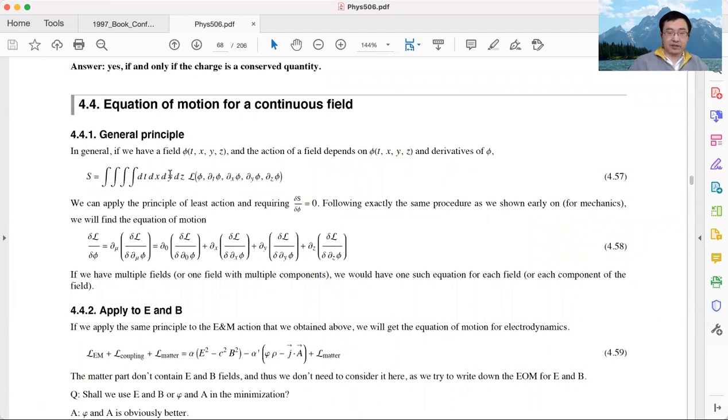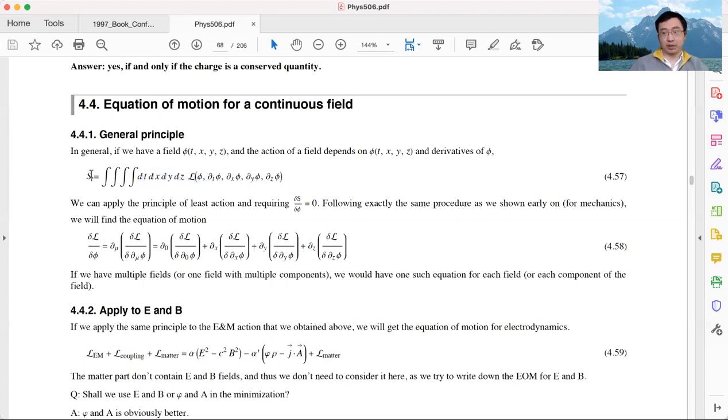So today, instead of starting from the E and M field Lagrangian, let's do the action of a generic Lagrangian. Let's say we have a generic Lagrangian, and this Lagrangian describes some field. This field, I will call it phi. This field could be the scalar potential, could be the vector potential, could be something else. It's an arbitrary field we have in our system. Similar to what we discussed in the previous lecture, this field has a Lagrangian density, and this Lagrangian density depends on the field and also on the space and time derivatives of the field. Once we have the Lagrangian density, we can do a time and space integral, and that gives us the action.